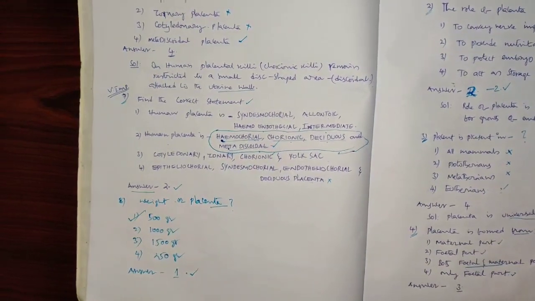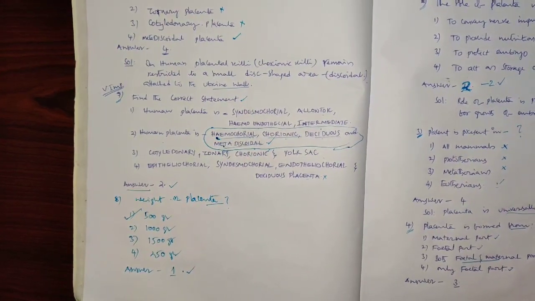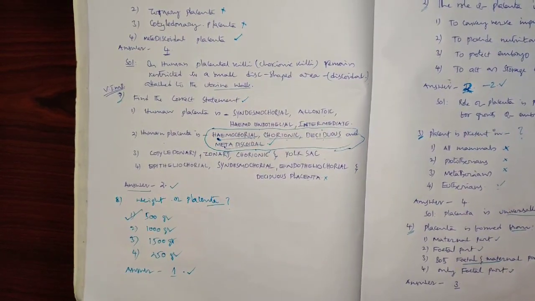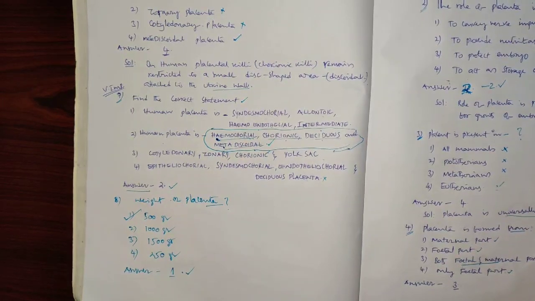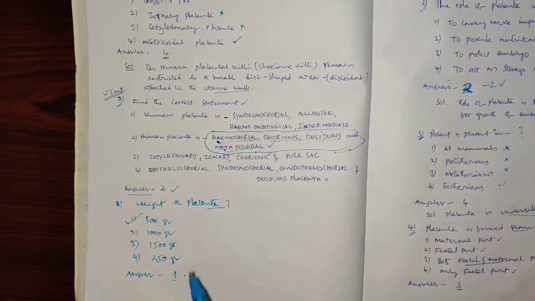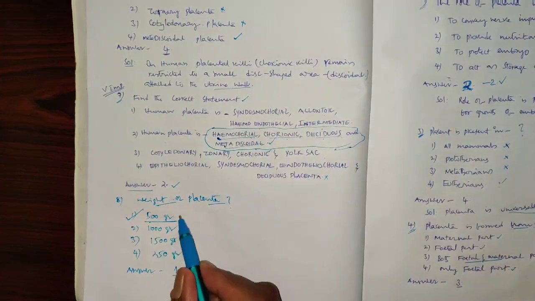The placenta begins to develop on the 8th day after fertilization. The completely developed placenta is seen at the 11th and 12th week of pregnancy. So the weight of the fully developed placenta is 500 grams.